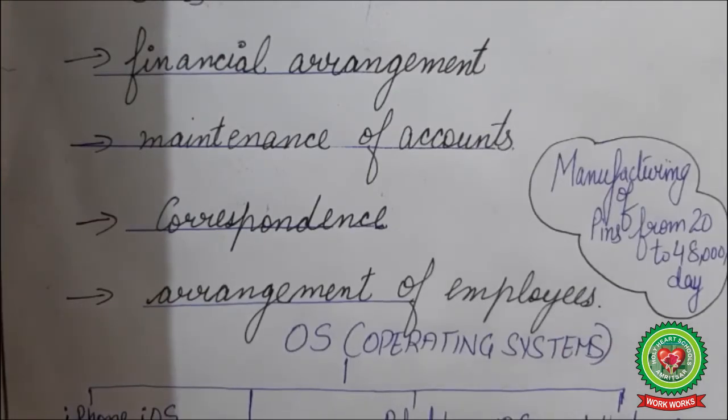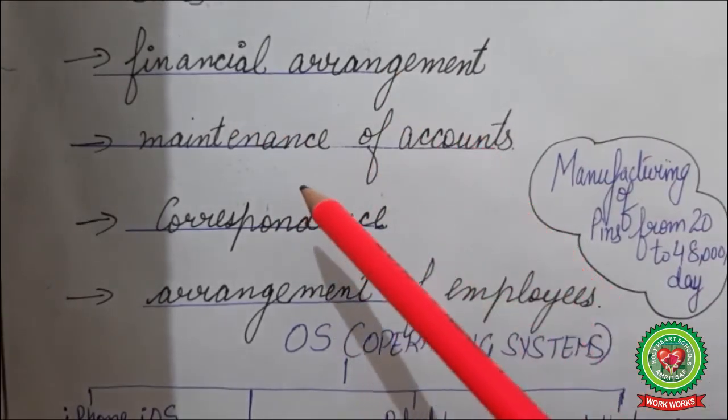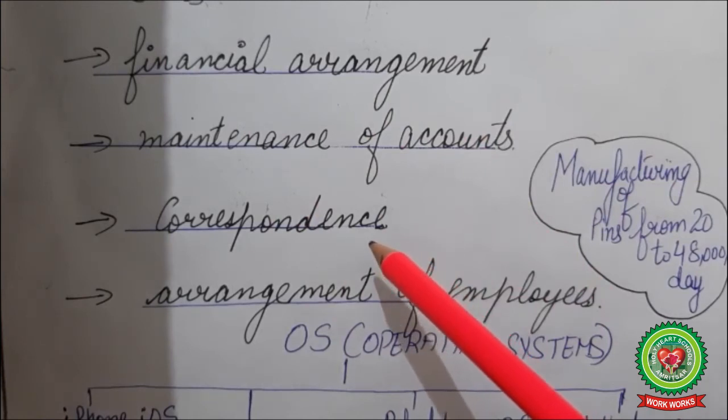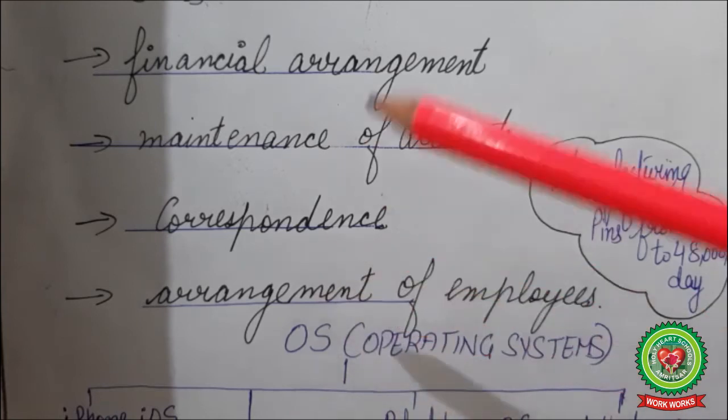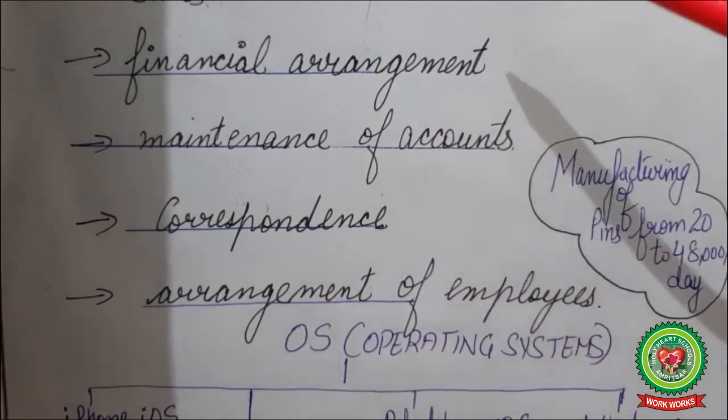So other than stocking, other than advertisement and sales, other functions of a mobile manufacturing company are financial arrangements. They need funds. They have to maintain their accounts. They need correspondence. Here correspondence means advice. Arrangement of employees for the manufacturing. Okay, now manufacturing of mobile phones is a huge task.